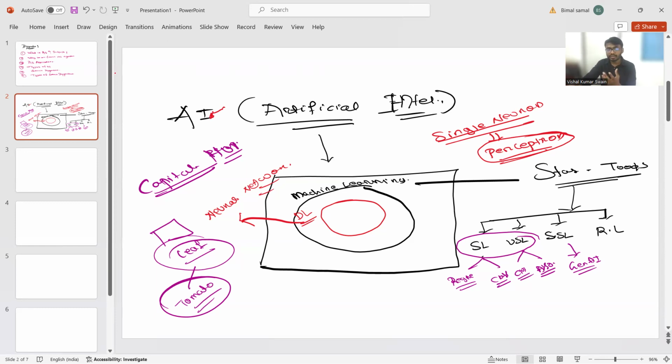Video in the sense what? Right now we will just deal with the image part with the help of deep learning. But right now the limitation is also there for deep learning. Whenever I train the model while taking the video part, another person will become involved, whose name is computer vision. He will say, I'm here, I will handle all these things. Computer vision will handle the video part.